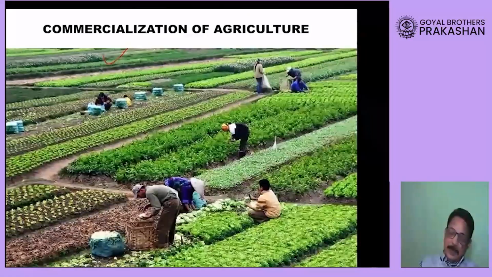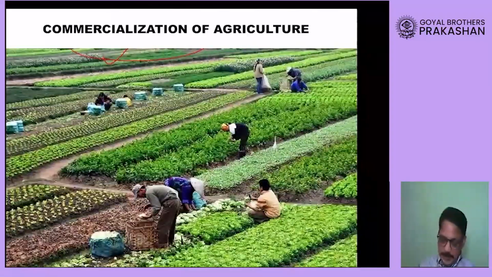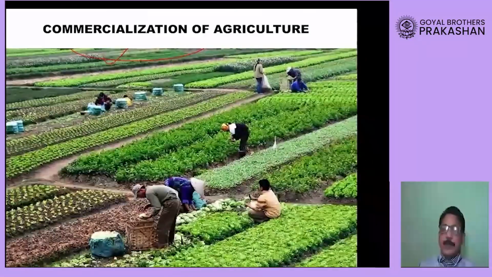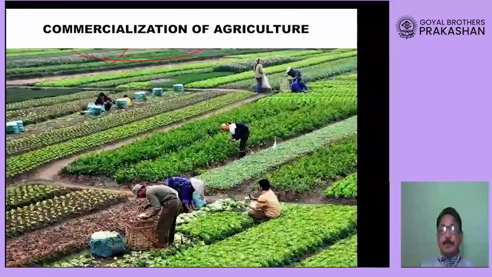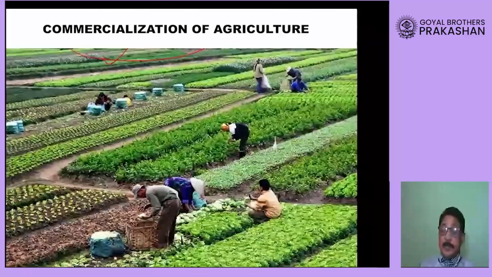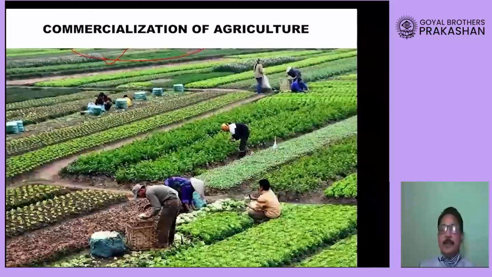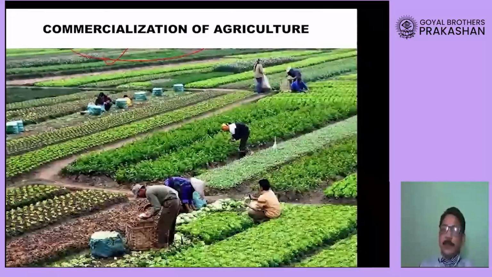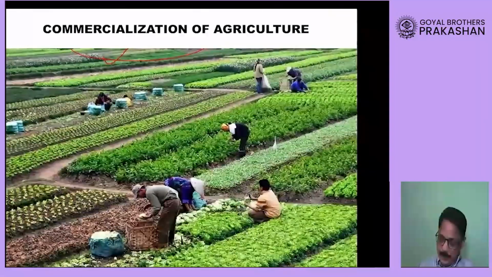That is called commercialization of agriculture, where a variety of crops will be grown using fertilizers, irrigation facilities, pesticides, and modern seeds. Modern seeds means HYV, that is high yield variety seeds, hybrid seeds. He will use scientific technology in order to increase the overall production, so that he can earn a lot of profit. We call it by the name commercialization of agriculture.